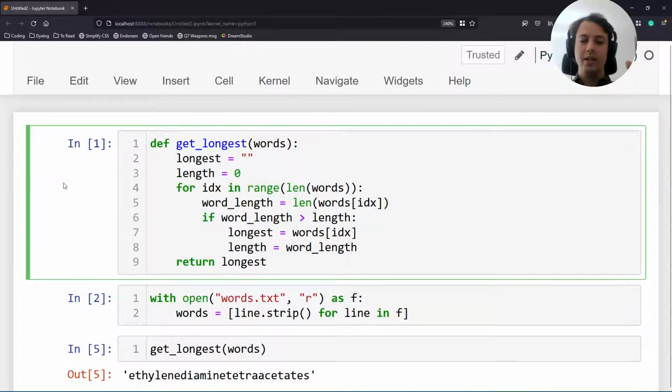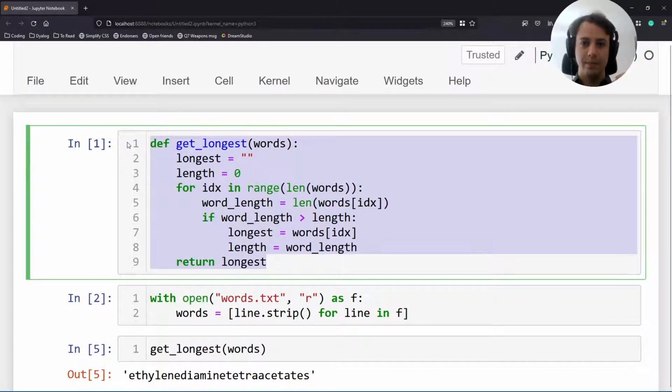And what I claim is, even though this code is nice and it's very easy to understand, I claim that we can make it better. And so that's what we're going to be doing together. We're going to try to improve this piece of code.